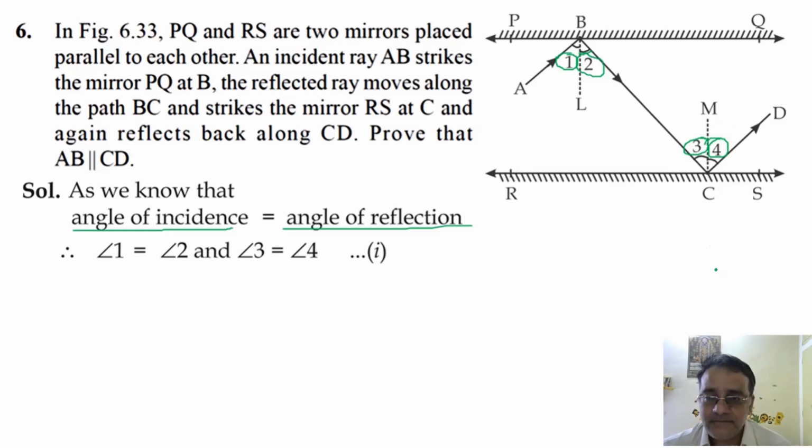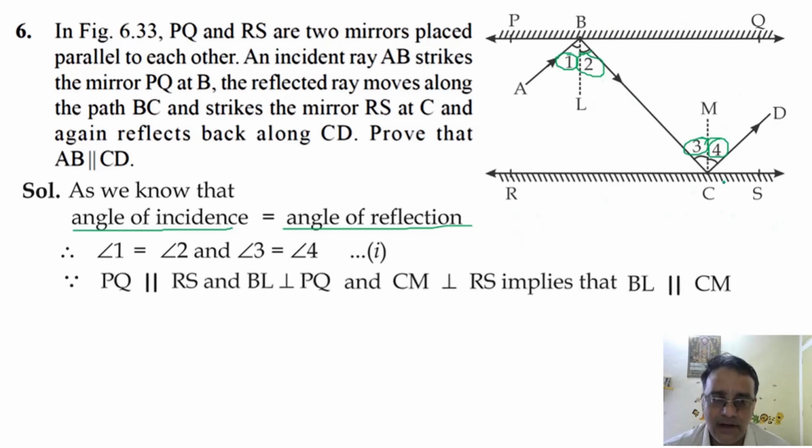Now, BL and CM both are perpendicular to the parallel lines, that is PQ parallel to RS. So these two are also parallel. BL is parallel to CM. So if these two are parallel, angle 2 will be equal to angle 3. Why? Alternate interior angles. Angle 2 will be equal to angle 3.